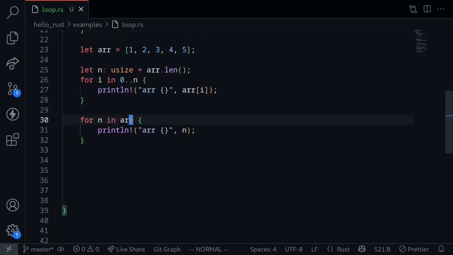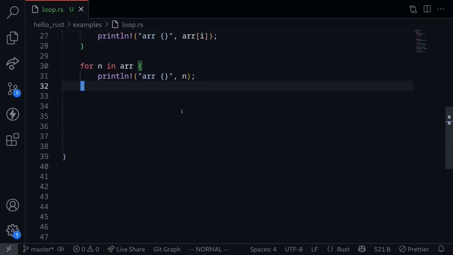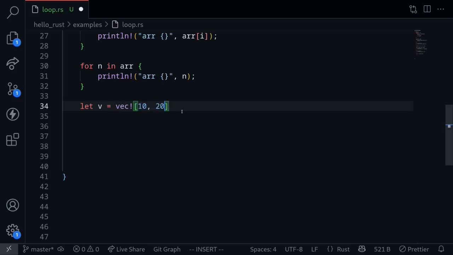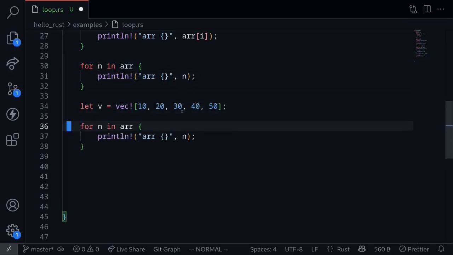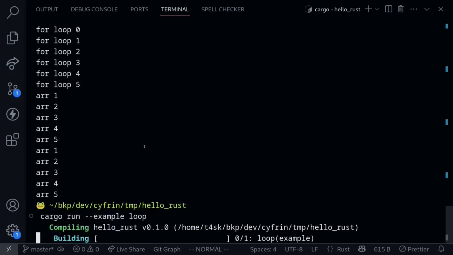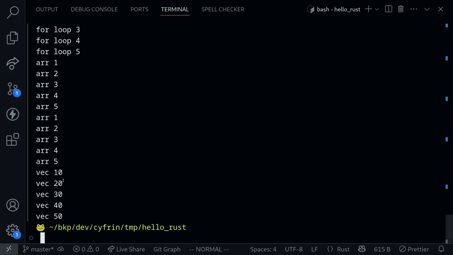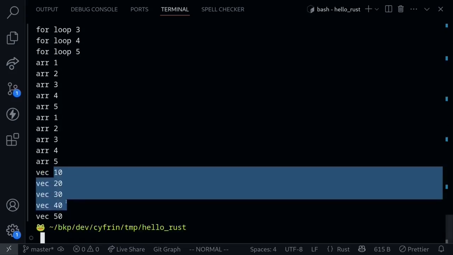We can also use the same syntax for vectors. So let's say we have a vector b equal to vec with elements, let's say 10, 20, 30, 40, and 50. And then we'll use this syntax to run a loop for vectors, for n in the vector b. For each iteration, print the element inside the vector. Execute the code, and we get the vector elements being printed out, 10, 20, 30, 40, and 50.